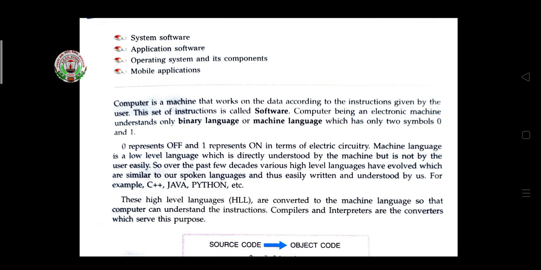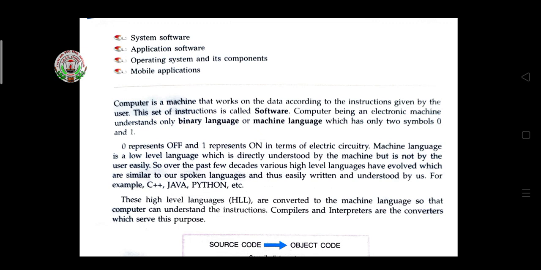Machine language is a low level language which is directly understood by the machine but not easily by the user. So after processing the instructions, the machine language is converted to easy language and the output is sent to the output device, so that the user can read and understand the output easily. Over the past few decades, various high level languages have evolved which are similar to our spoken languages and thus easily written and understood by us. For example, C++, Java, Python, etc.